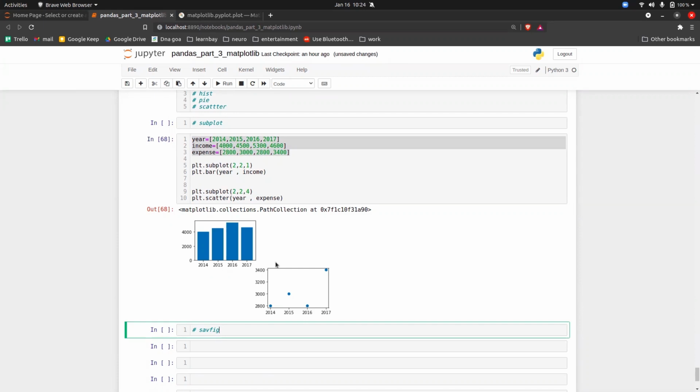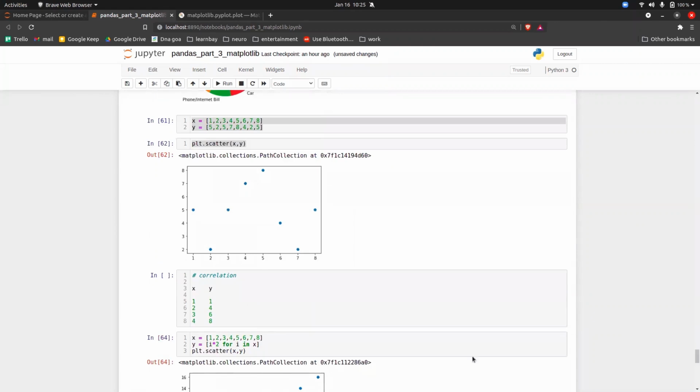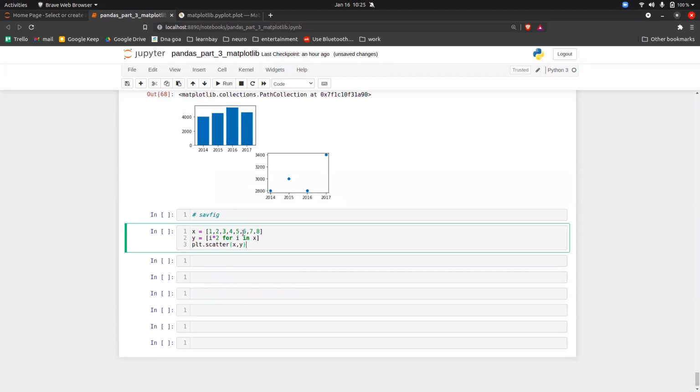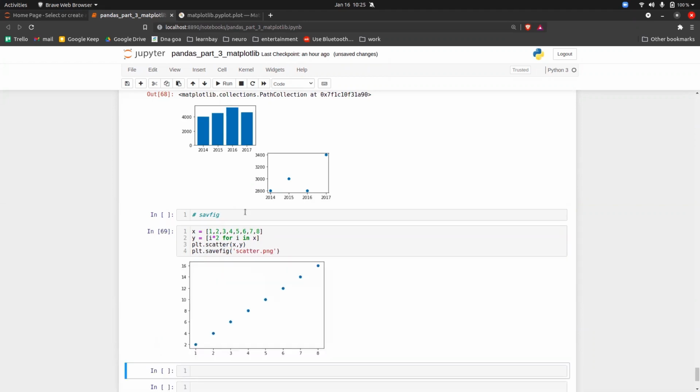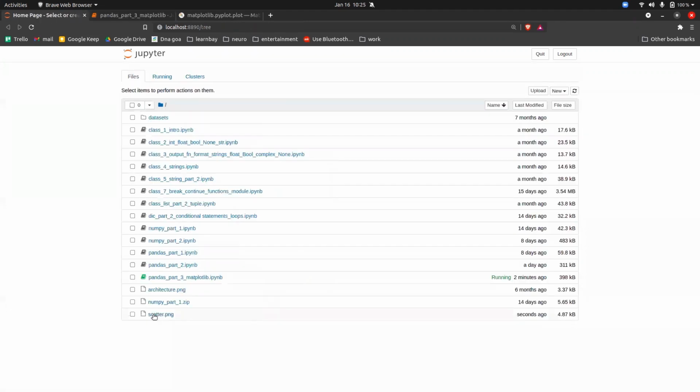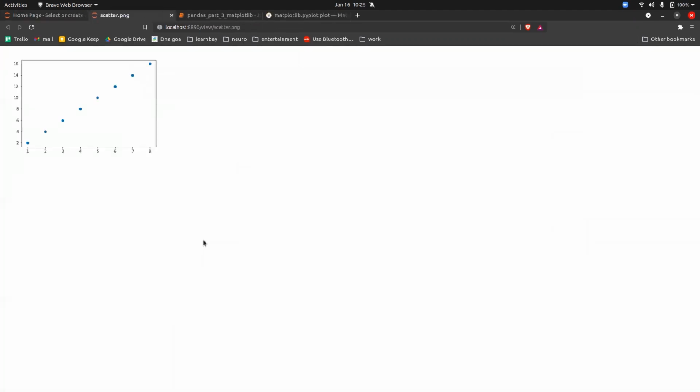If you are an analytics team, of course we will make a PPT out of it, but somehow you have to save this diagram, right? So it's very simple. Let's suppose you want to save this scatter plot diagram so that you can explain it to a client. After doing this, you just do plt.savefig. Inside it, write a name, scatter.png, and your work is done, guys. Execute it. If you come here, you will see scatter.png has been saved. If you open it, see, the graph has been saved.